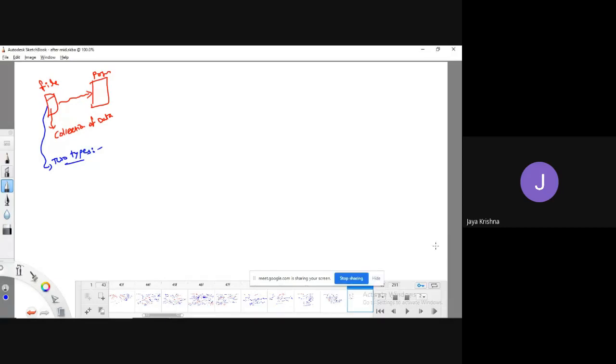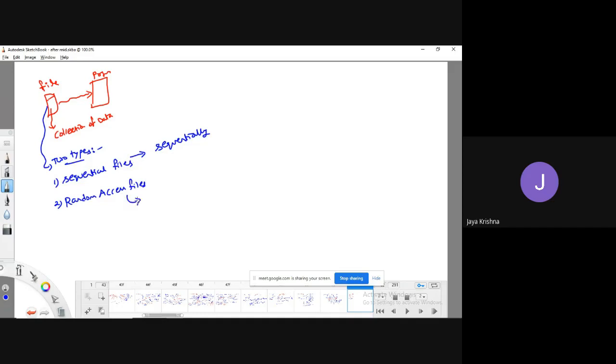Sorry, ma. There are two types of files. One kind of files are sequential files. Another kind are random access files. The name itself provides that clear-cut meaning. Sequential files means in this kind of files we can access the data sequentially. Meaning that if you are trying to access the data in sequential format, then we call it a sequential file. In this kind of files, random access is not possible.